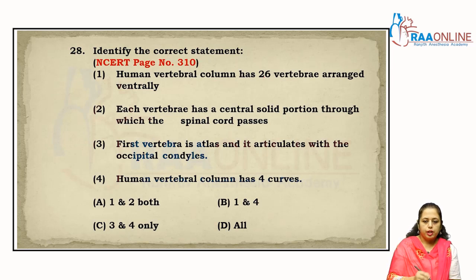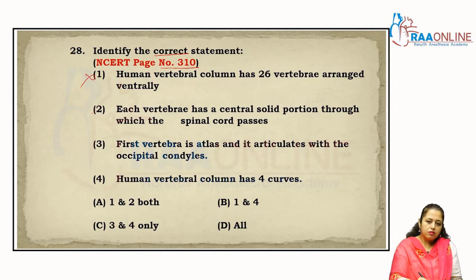Identify the correct statement, right? We have to find the correct statement, and these lines are given at page number 310, right? The human vertebral column has 26 vertebrae which are arranged ventrally. No, that statement is incorrect. Each vertebra has a central solid portion through which the spinal cord passes.